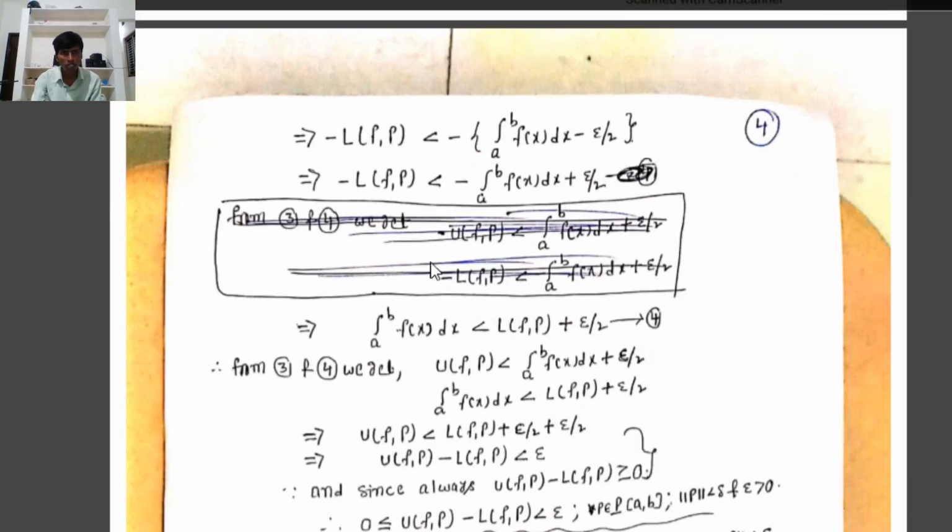Here we observe that minus LFP is less than minus the integral from a to b of f(x) dx plus epsilon by 2. Now it can be written as the integral from a to b of f(x) dx less than LFP plus epsilon by 2. That is equation number 4.